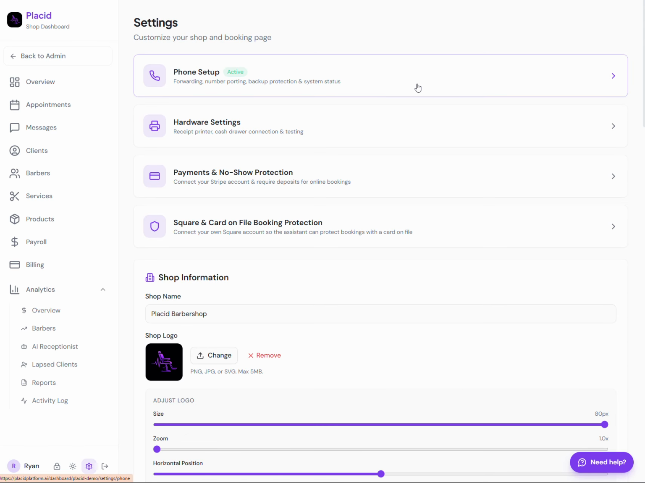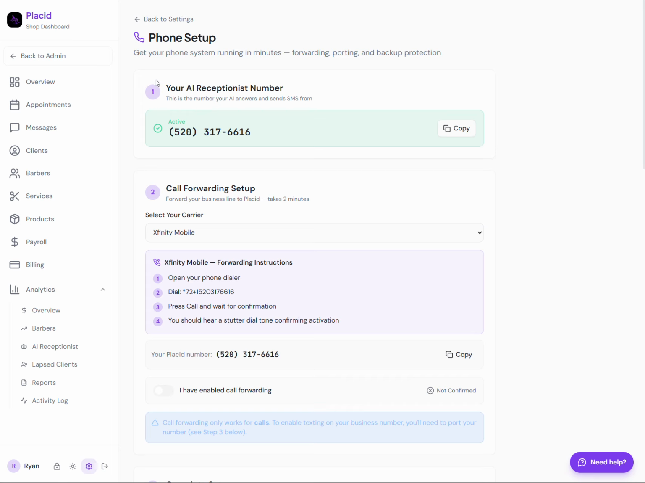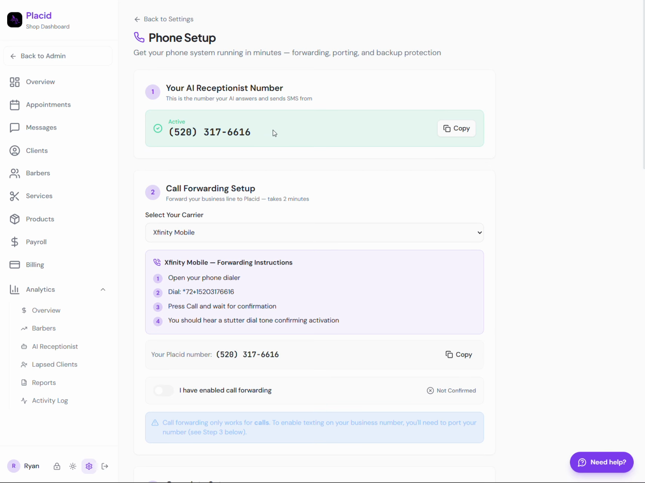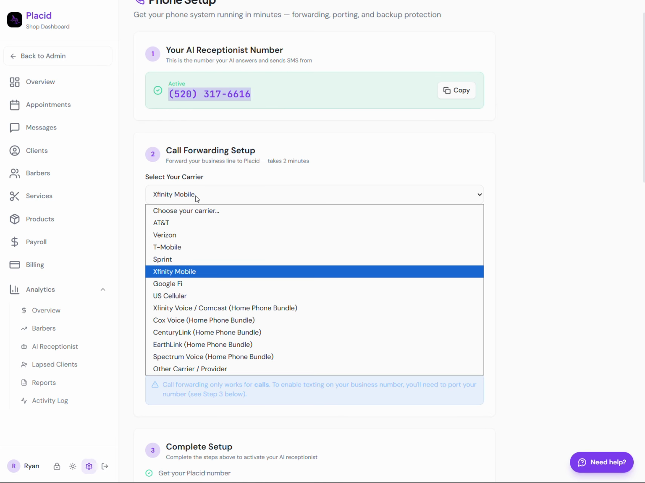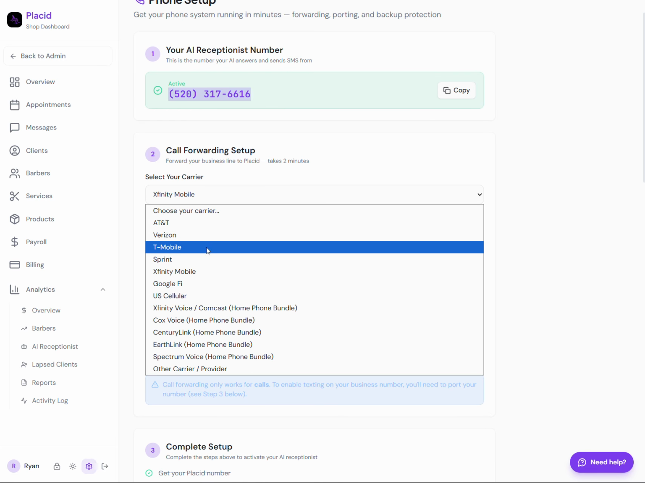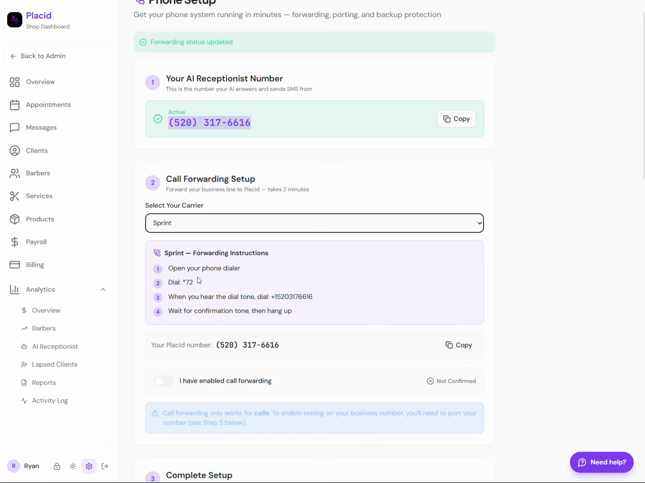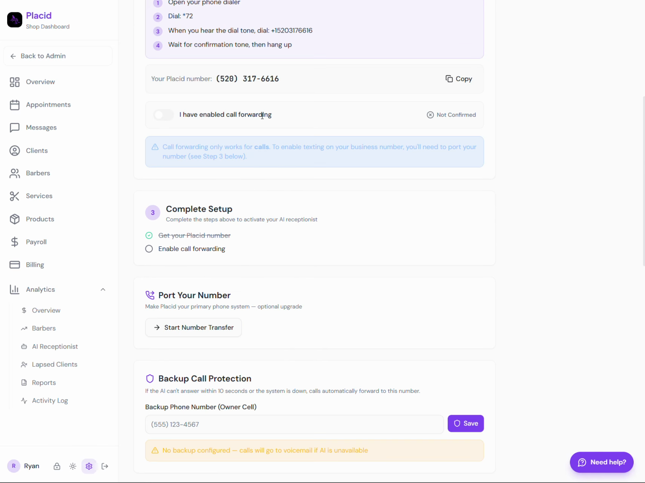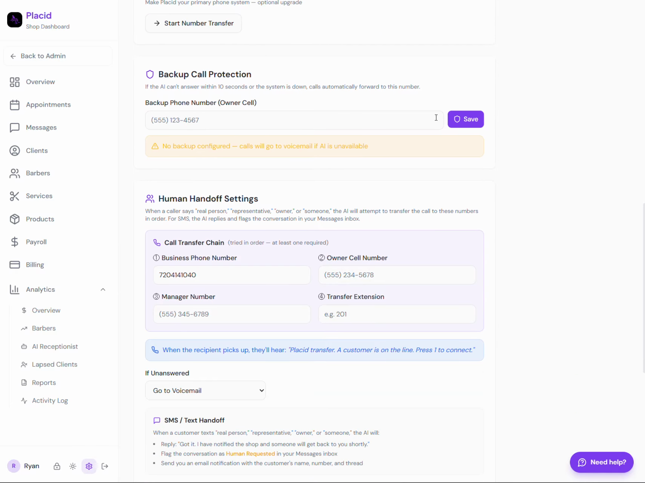You can go ahead and easily, for phone setup, you can just go ahead and take care of everything this route. On phone setup, you'll get a number here. You'll forward your regular shop number, so it's not an issue at all. This will tell you how to forward it, what you need to do, and then whenever somebody calls your current shop number, it'll automatically get forwarded to our AI receptionist there.